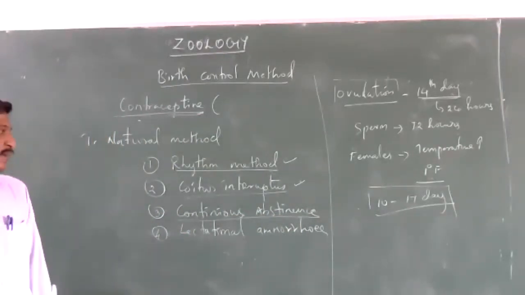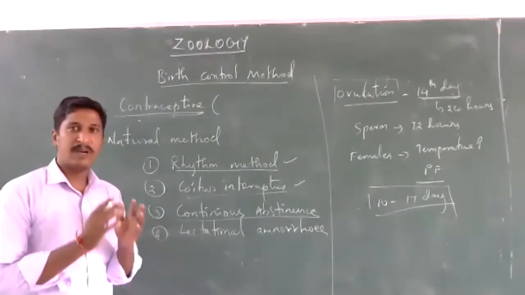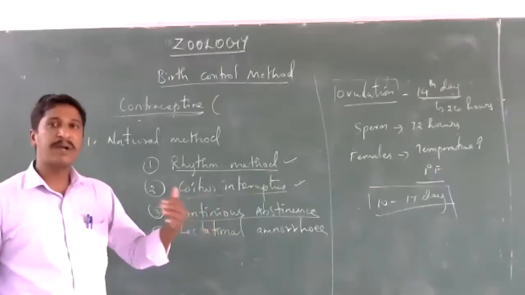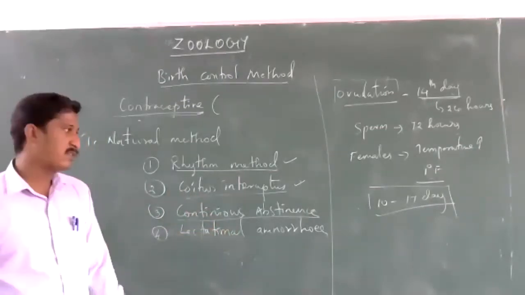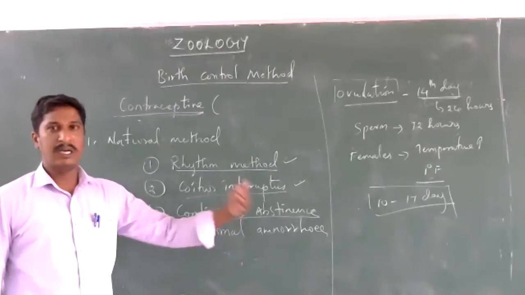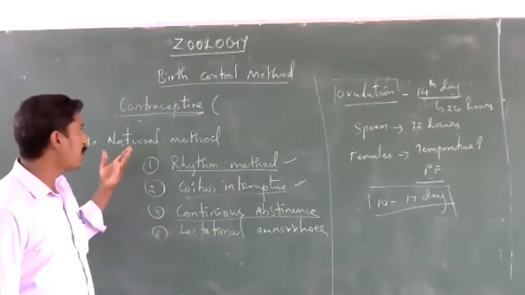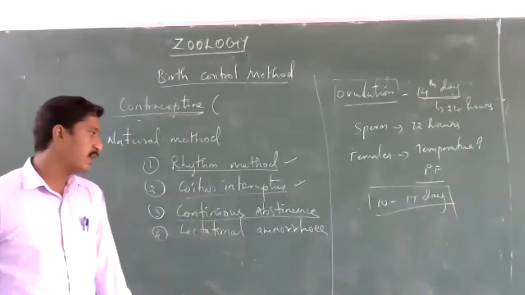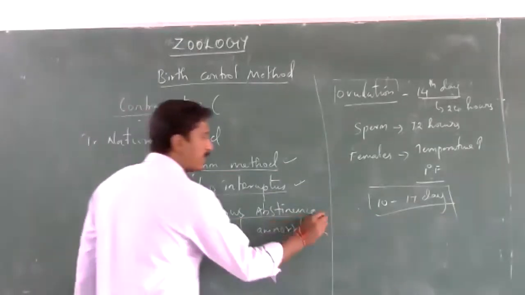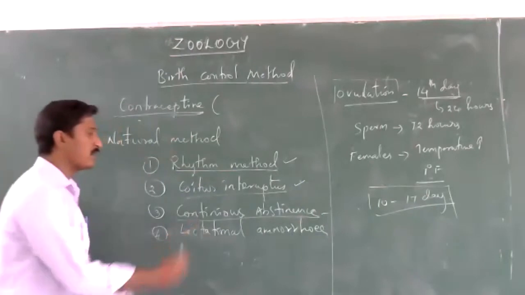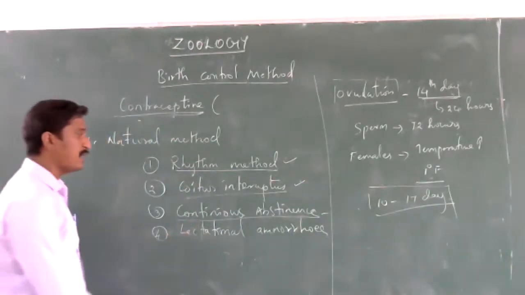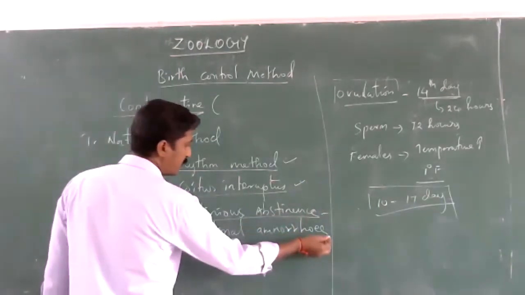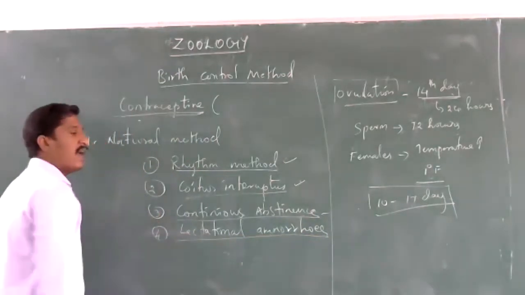Continuous abstinence means the couples stay separate for a particular time period. If they do not wish to have a pregnancy, they stay separate. So it is called continuous abstinence. Next one is lactational amenorrhea.